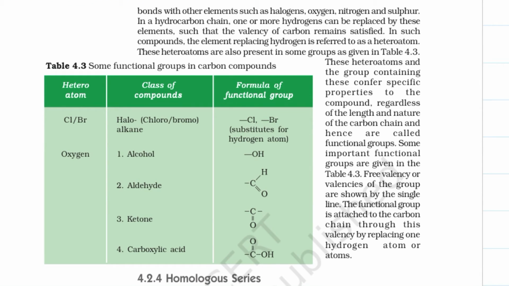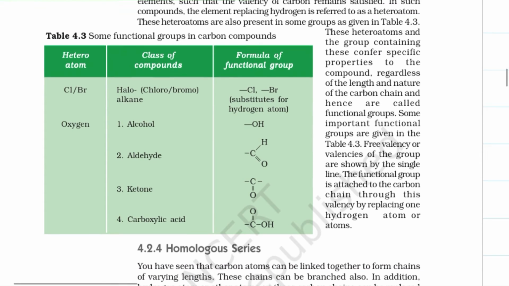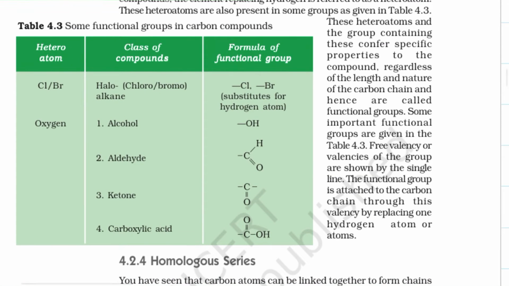In such compounds, the element replacing hydrogen is referred to as a heteroatom. Here the heteroatoms are also presented in some groups as in the table. So here you can see Cl and Br which are called halo. So it is chloro and bromo alkane because one hydrogen is replaced by a chlorine or bromine group. They are called substituted hydrogen groups.